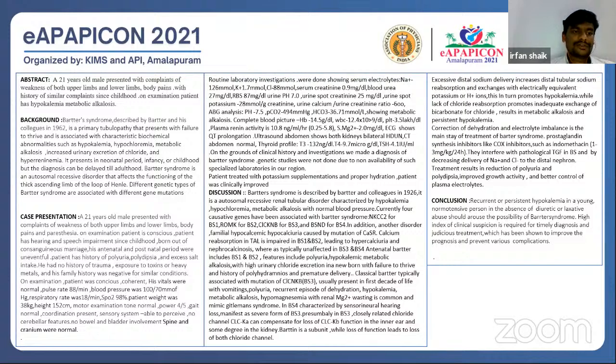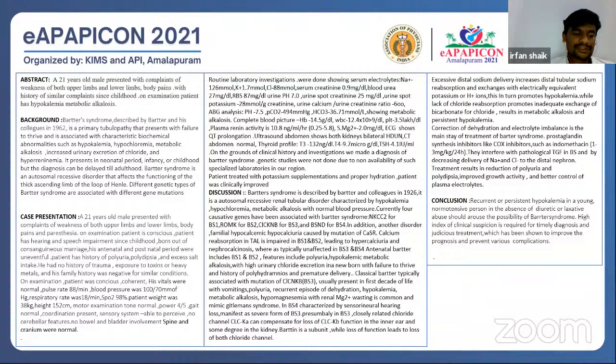Bartter syndrome is an autosomal recessive disorder that affects the functioning of the thick ascending loop of Henle. Different genetic types of Bartter syndrome are associated with different genetic mutations. Coming to our case, a 21-year-old male presented with complaints of weakness of both upper and lower limbs. He was born out of a consanguineous marriage, with hearing and speech impairment since childhood.